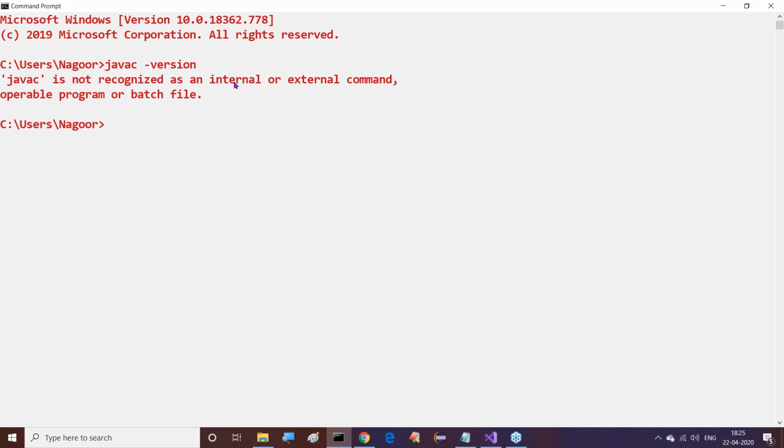'javac' is not recognized as an internal or external command, operable program or batch file. Guys, observe this clearly. 'javac' is not recognized as an internal or external command, operable program or batch file. This message we are getting. So what is the meaning of it now? Even though we installed Java software in our system, it is not ready to use. That means it is not available for us to use.